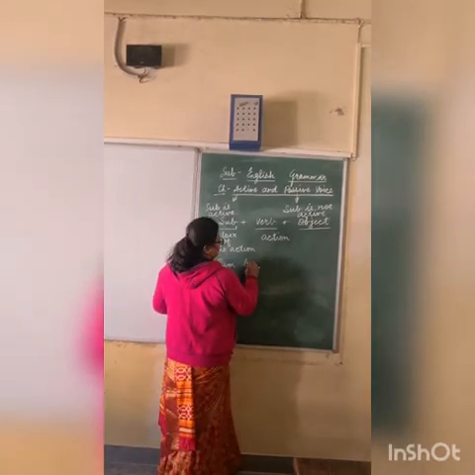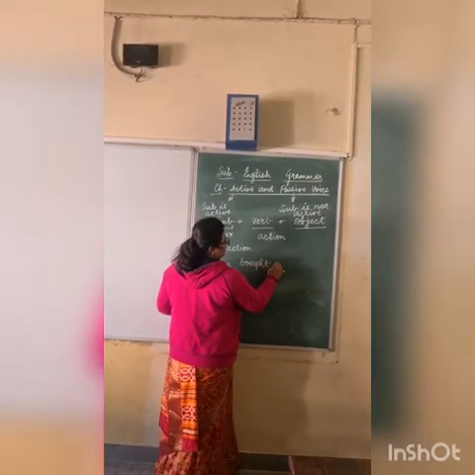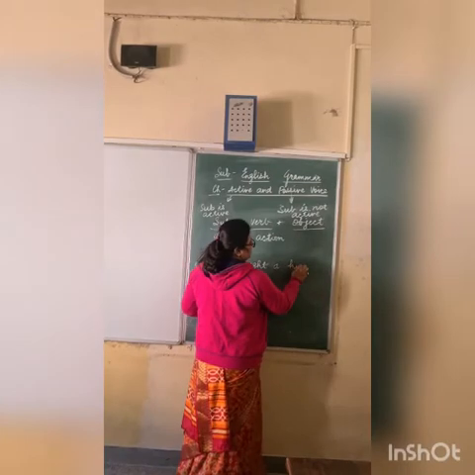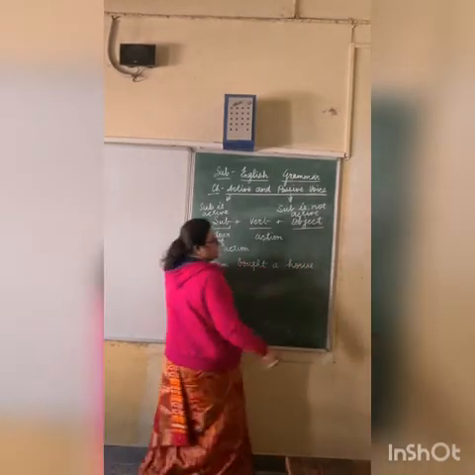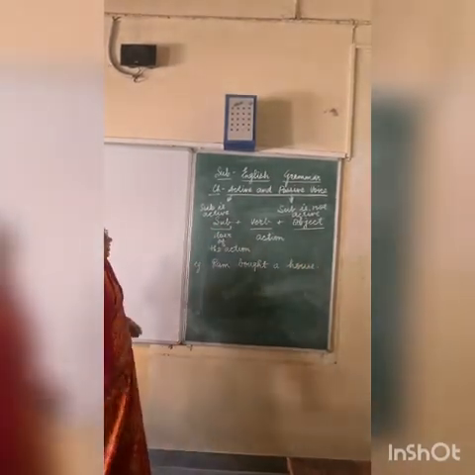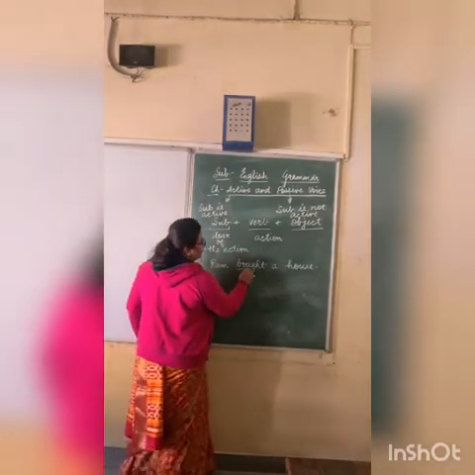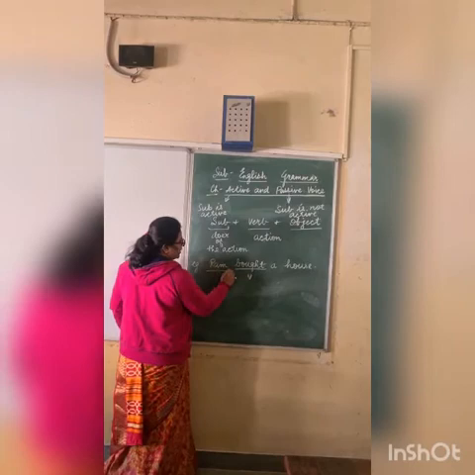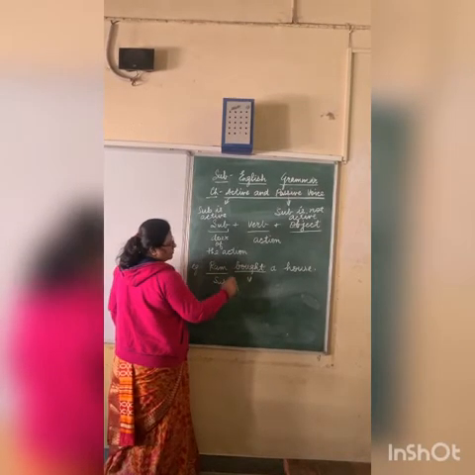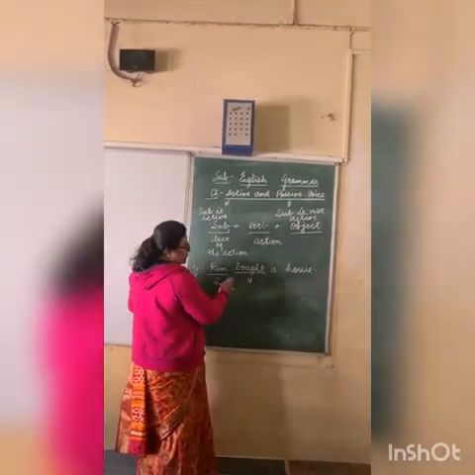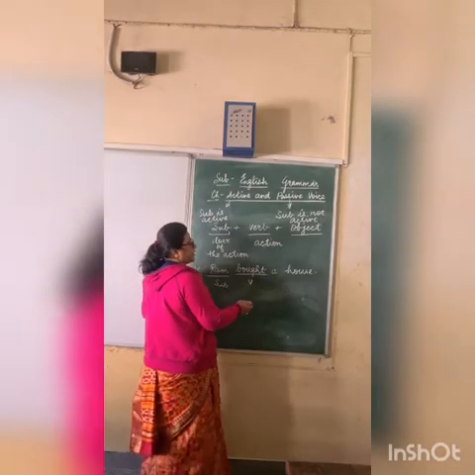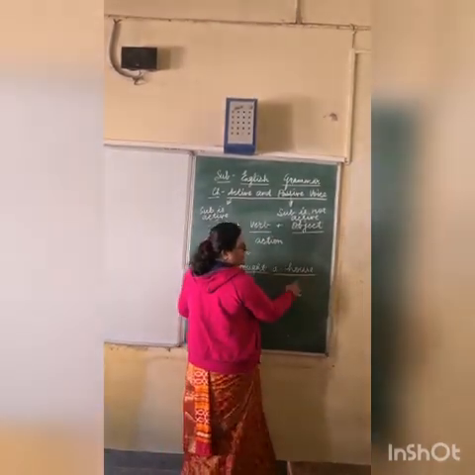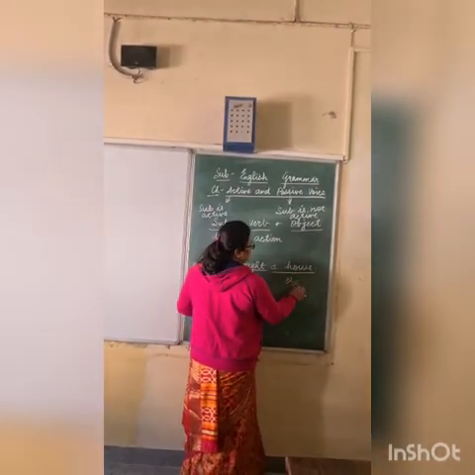Ram bought a house. So in this sentence the action is of buying. So bought is the verb. And who is doing the action? Ram. So this is the subject. And what the subject and verb are together telling about, the house. So this is the object.